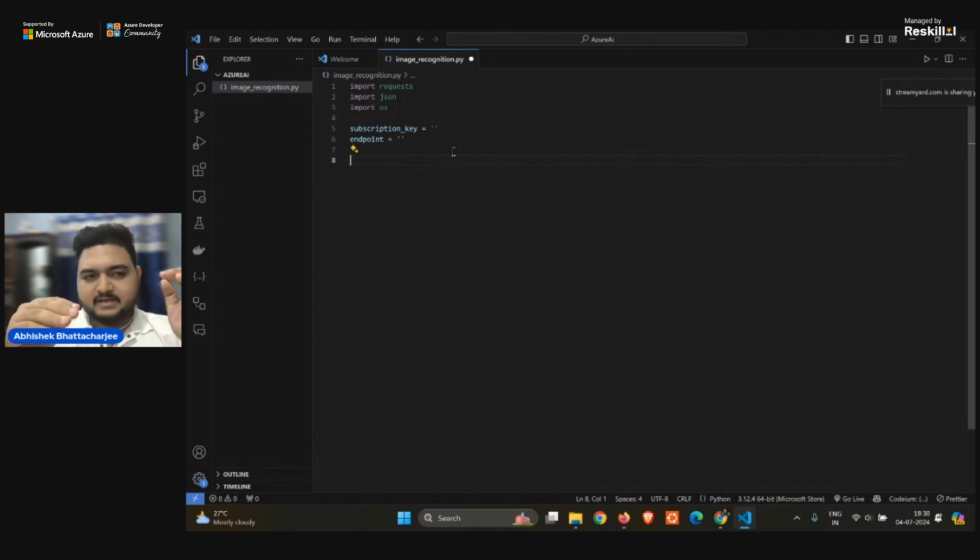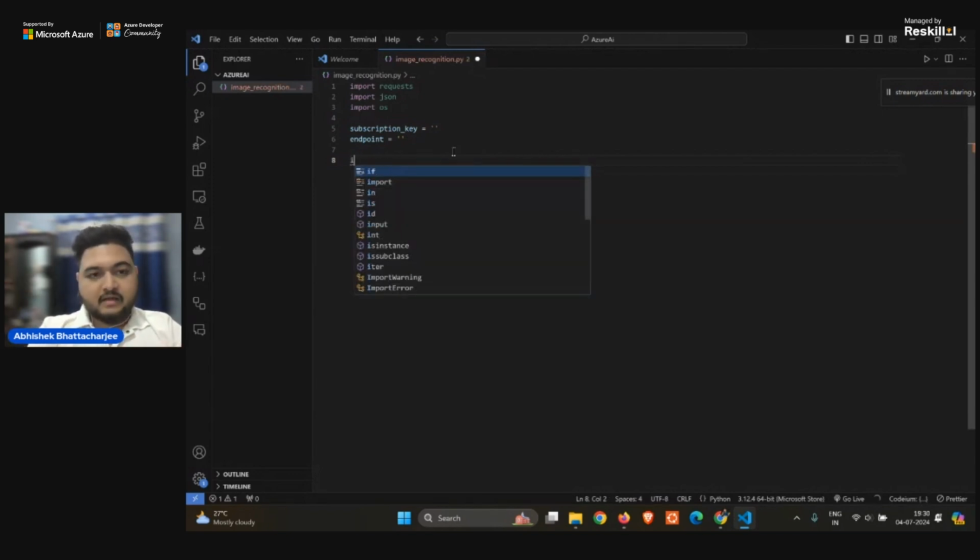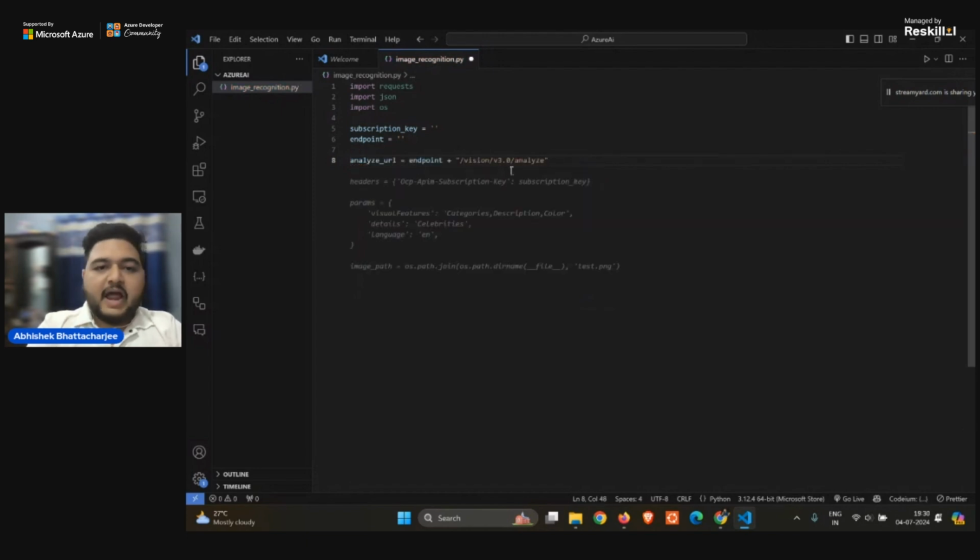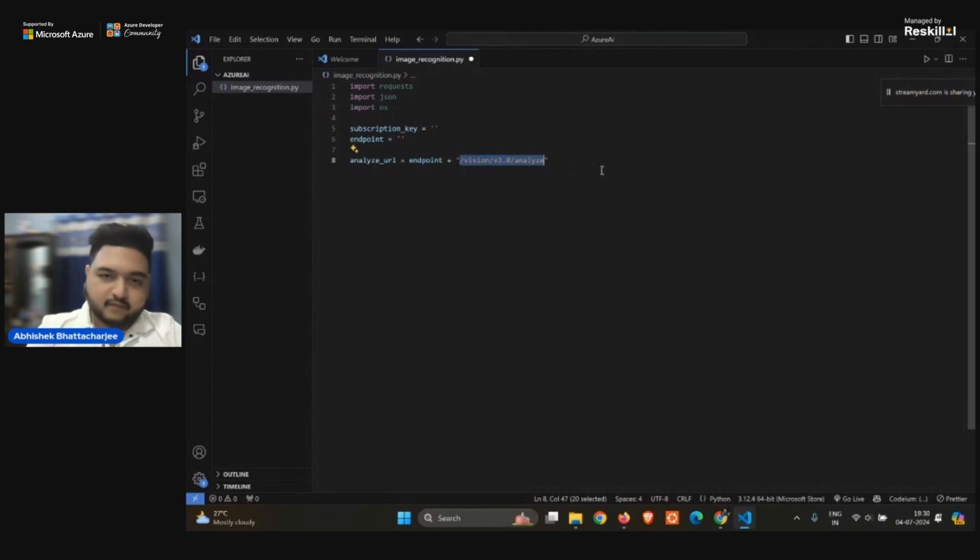What next? So next, I need the analyze URL. URL of what? The URL of the image that I will be providing, right? So the URL will be the image analyze URL. That would be basically the endpoint plus this vision v3.2 analyze. You can find this with the help of the documentation provided for the cognitive services, right?